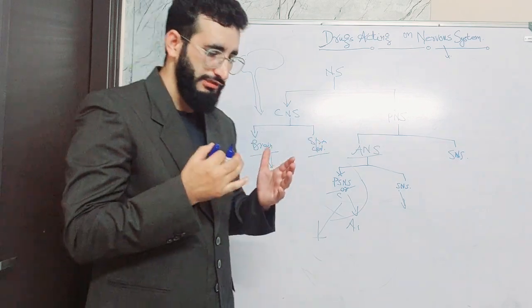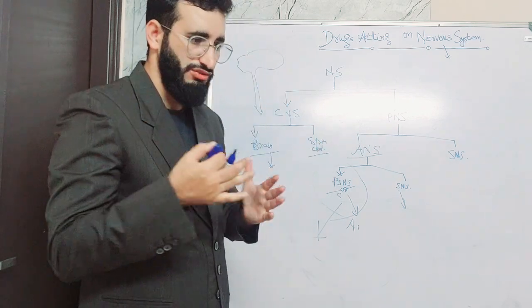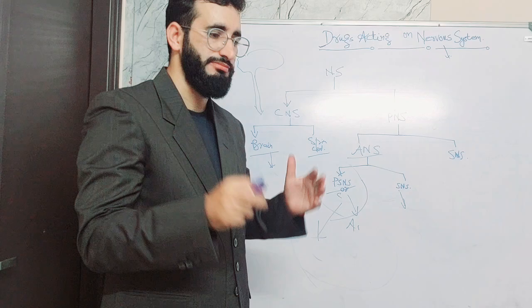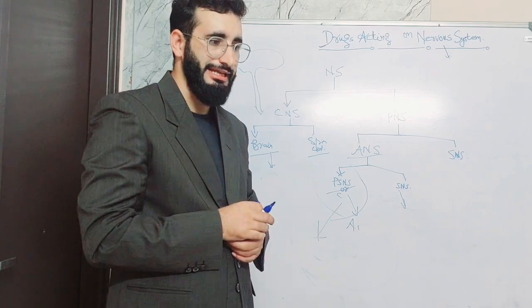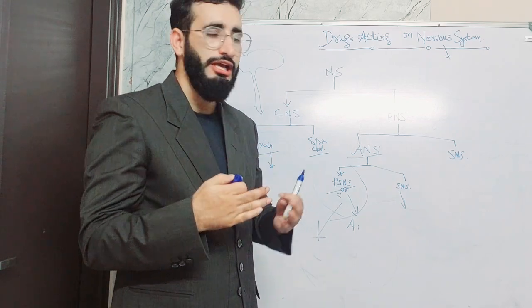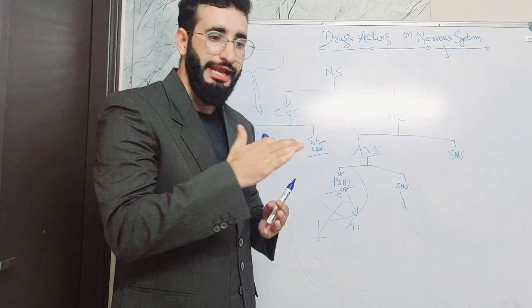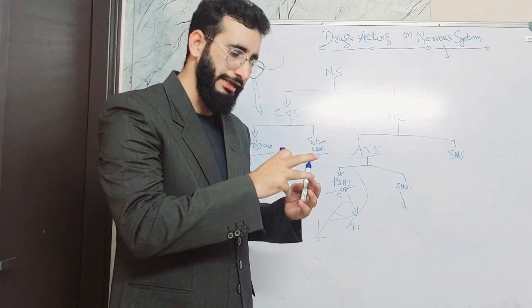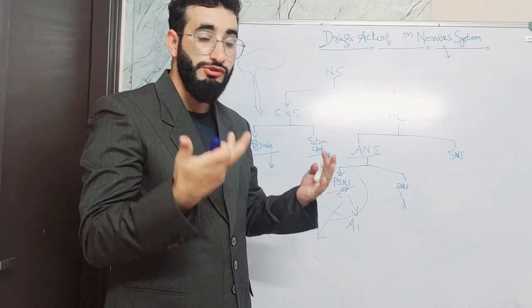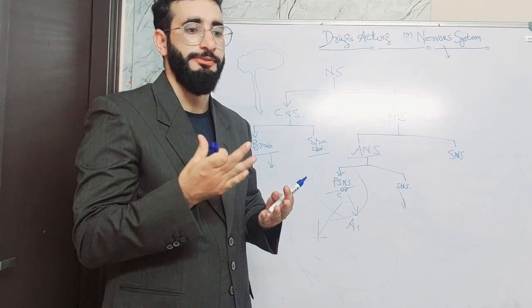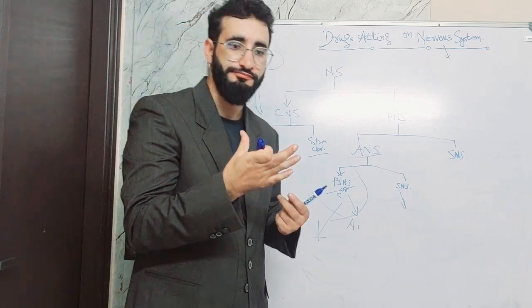Pharmacology is a vast, broad subject. So in order to understand it, first you should have the concept of anatomy. Anatomy should be brief, but you should know physiology very well, and also pathology.